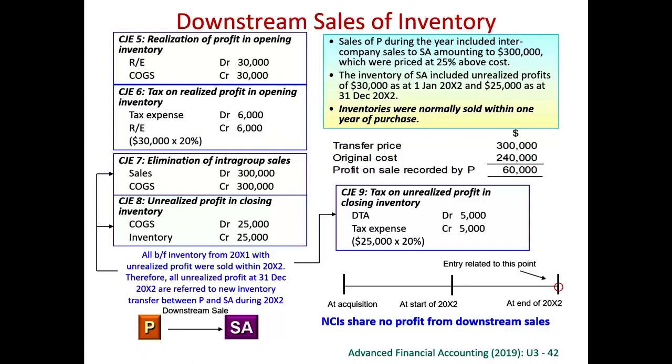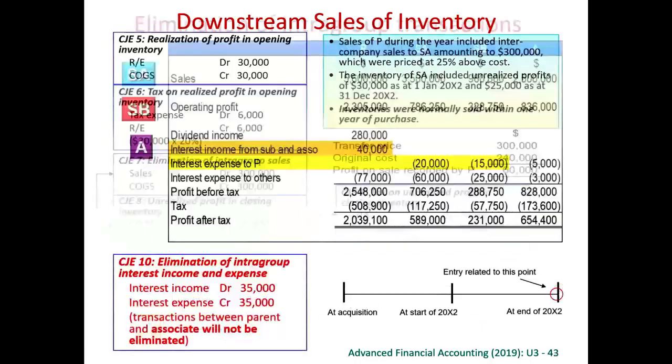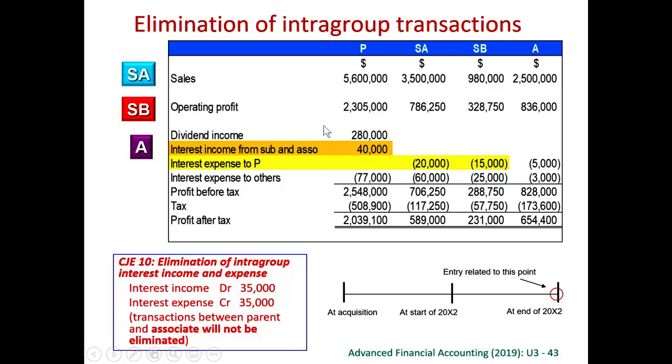Not only do we have this intra-group sales of inventory, we have other intra-group transactions as well. In the financial statement, we found the interest income from subsidiary and associate. So intra-group transaction between the parent and the subsidiary should be eliminated. Remember, we eliminate only for subsidiary.